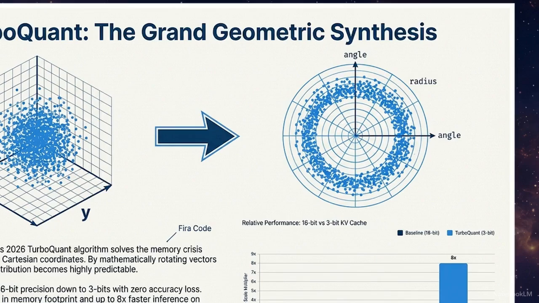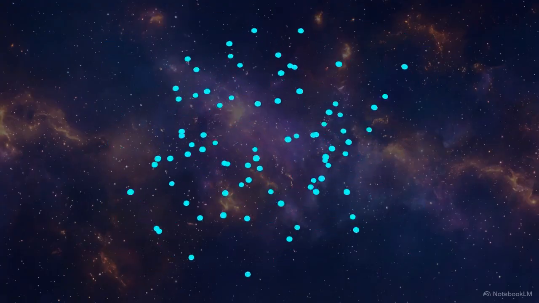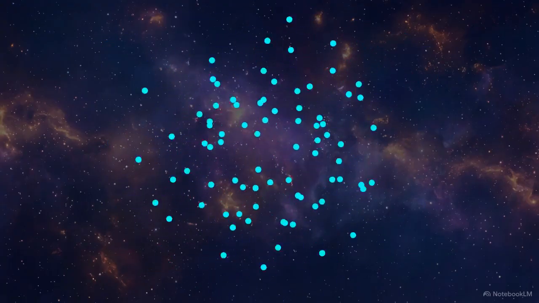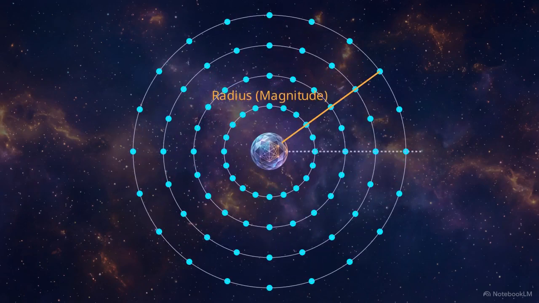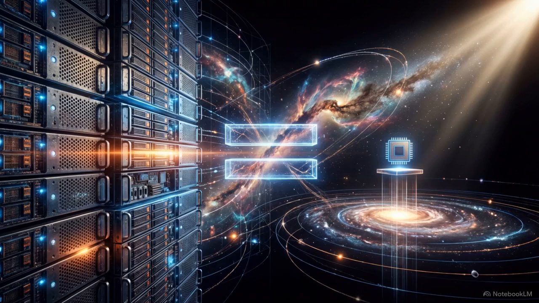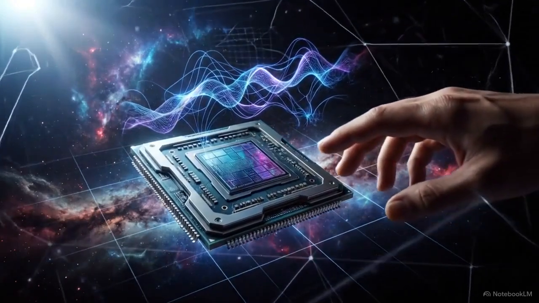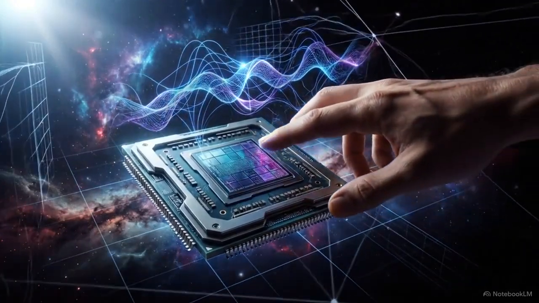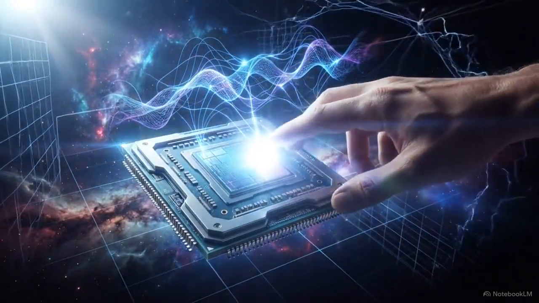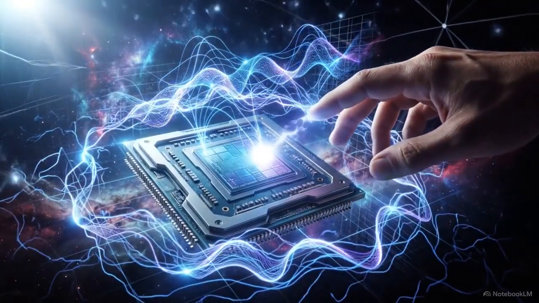It rotates traditional data grids into predictable polar coordinates, using a radius for magnitude and angles for direction. This reduces the memory footprint by 6 times while maintaining flawless precision. By geometrically compressing the memory of the observer's history, engineers built a machine that physically rearranges its internal math to sustain a negotiated participatory reality.